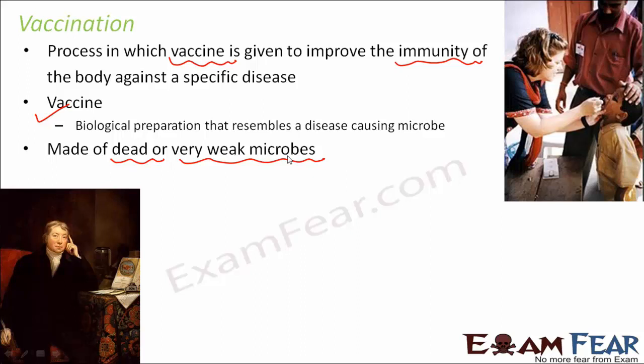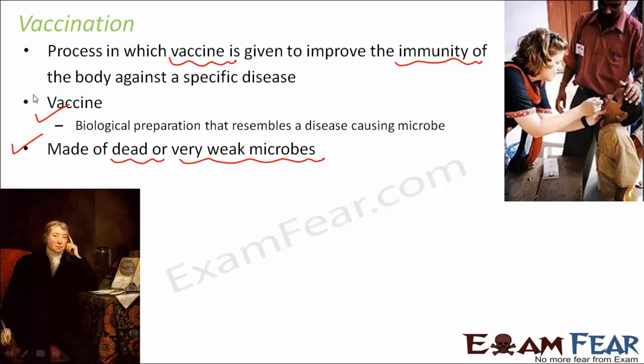So now it is very obvious that you will not get that disease, but at the same time, your immune system will get to recognize it, and it will store that particular microbe in its memory. Even though it is dead, it will store that microbe in its memory. So next time, if a live microbe attacks your body, your immune system will fight back with greater strength, and that's how it will not allow that microbe to win over and cause the disease. So that is the concept of vaccination.